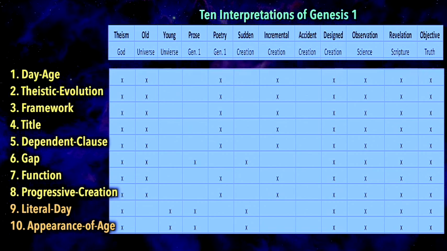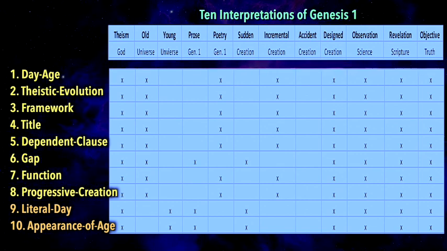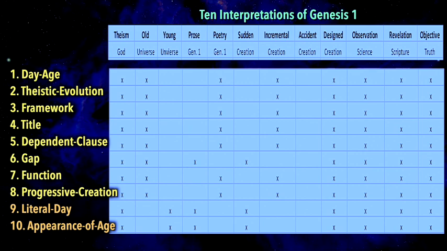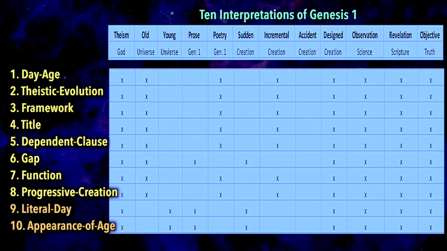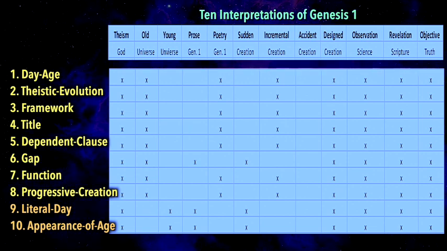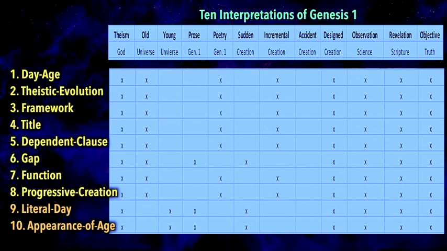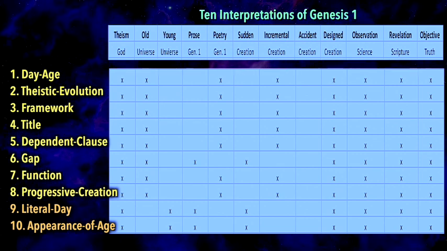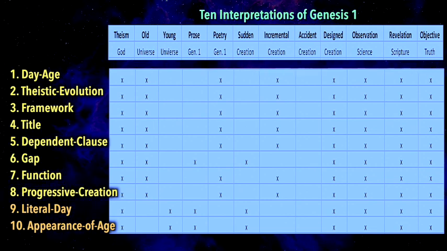They all agree on 4 of the 7 assumptions that we've looked at. That there is a God, theism, that the universe was designed by God, that we can use both science and Scripture to discover truth about the creation of the universe, objective truth exists, and none of them hold to a purely naturalistic view, that is, that there's no God and that the universe is a closed system. And finally, none of them believe that the universe is the result of a cosmic accident. That's a lot of agreement.